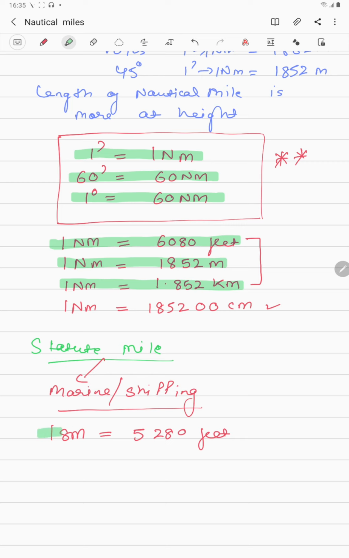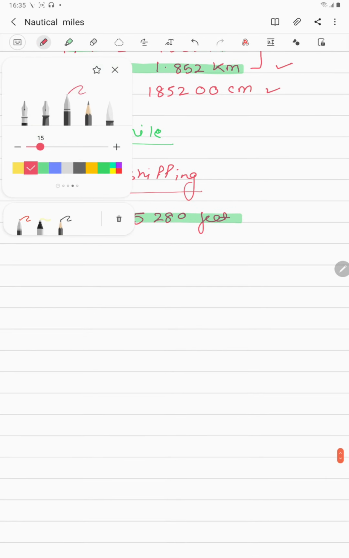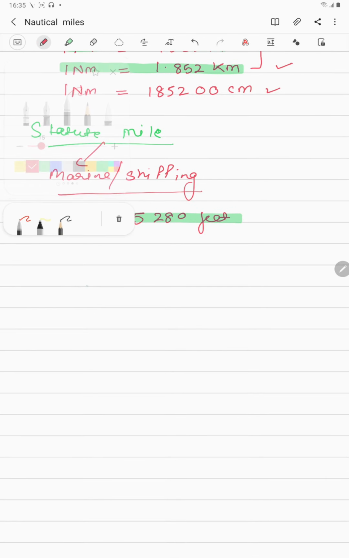So guys, please remember these conversions. I'm going to tell you these conversions again: 1 nautical mile is 6080 feet, 1 nautical mile is 1852 meters, 1 nautical mile is 1.852 kilometers, and one statute mile is 5280 feet.